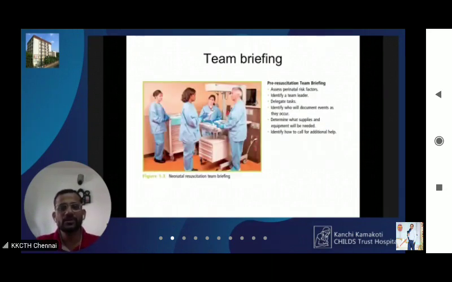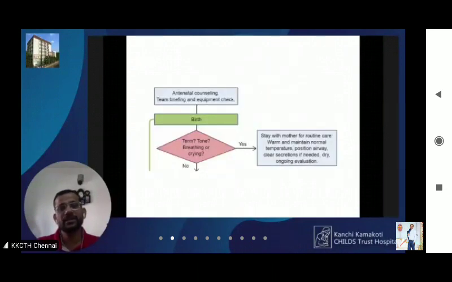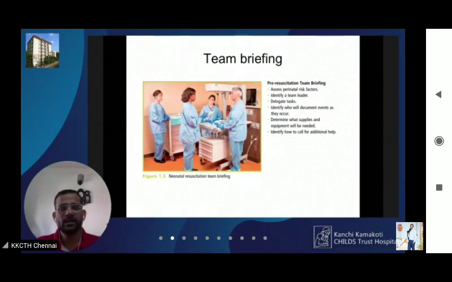Antenatal counseling, all of you know, you have to ask about the gestational age. We have to ask about the amniotic fluid, whether it is clear or not. Previously it used to be how many babies, whether singleton or twins, and any additional risk factors. These were the 4 questions you were expected to ask in the antenatal counseling. Now the recent NRP has removed how many babies, and they have incorporated the umbilical cord management plan in the antenatal assessment.